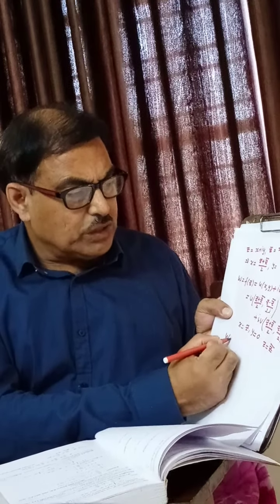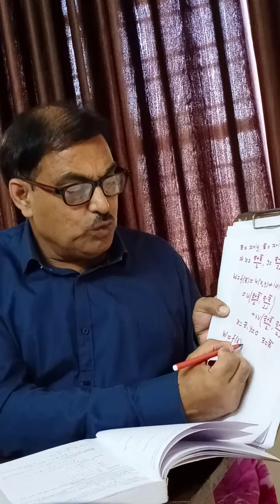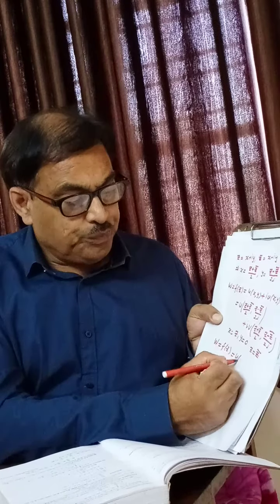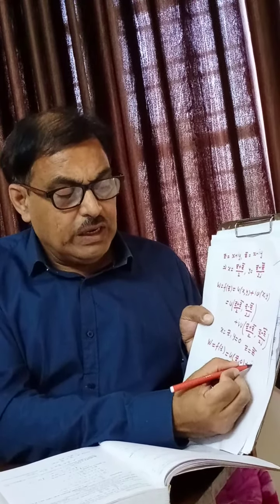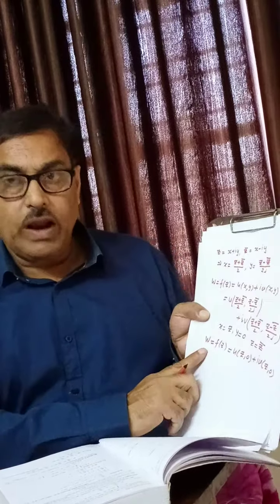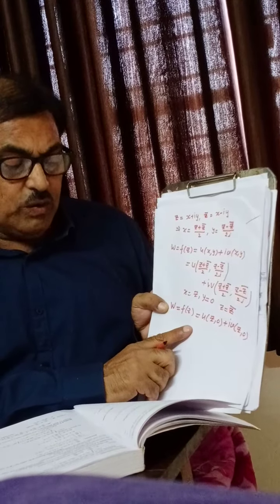W takes the form w is equal to f(z) is equal to u(z,0) plus i v(z,0). Okay, the analytic function takes the form f(z) is equal to u(z,0) plus i v(z,0).